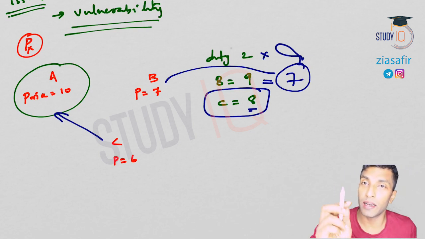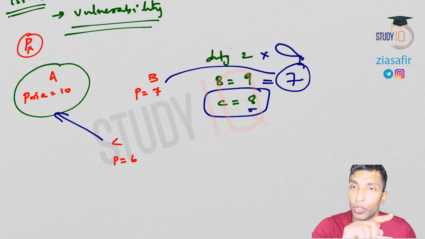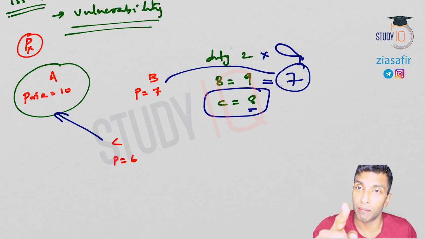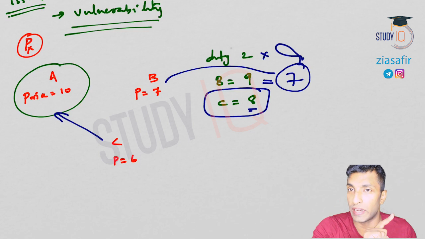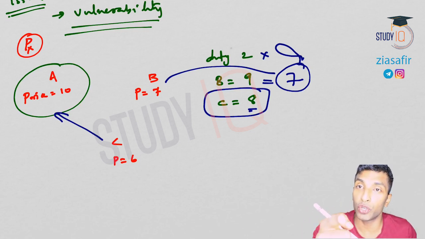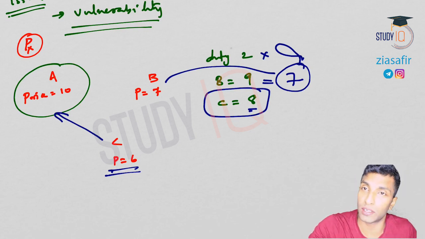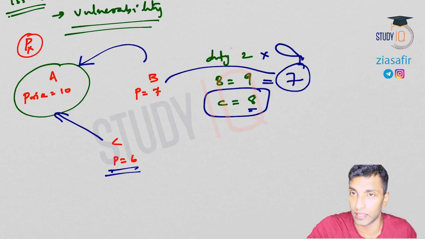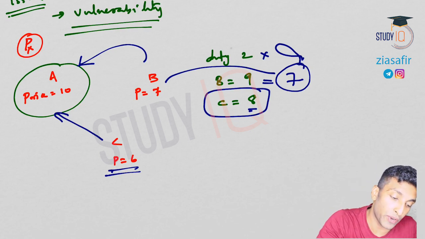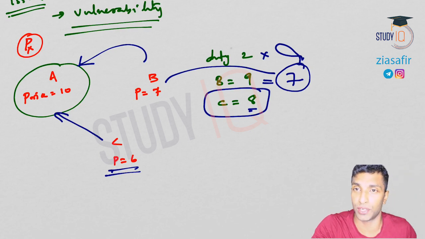Earlier, in the normal situation, you would import from C because C is more efficient and the cost is very less. But now, because of free trade with B, you will actually import from B because that is beneficial. But see what is happening here: the most efficient country is losing that advantage, right? Because of free trade, this is what you mean by trade diversion.